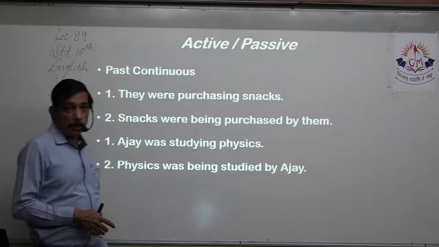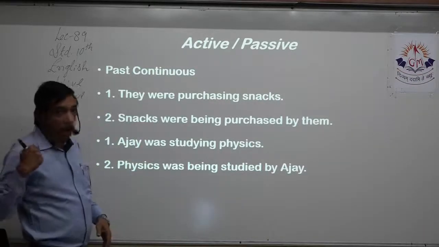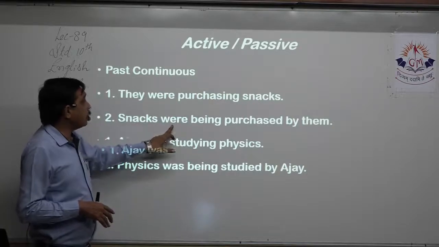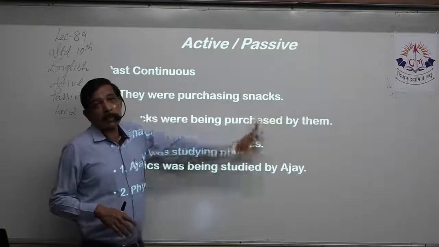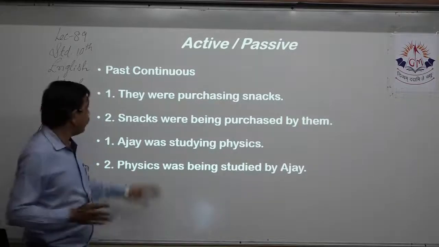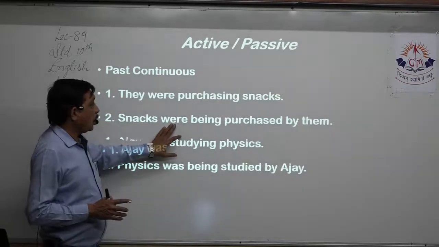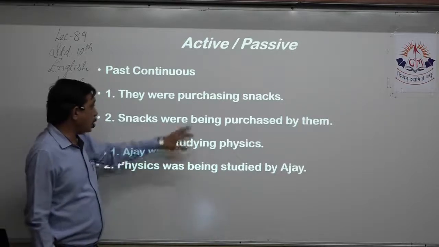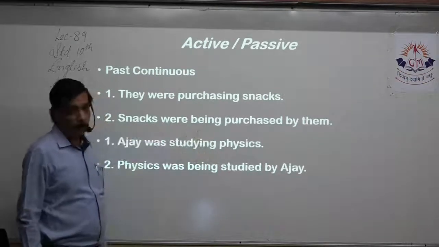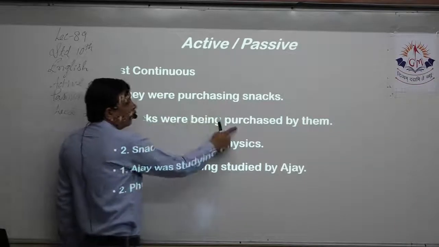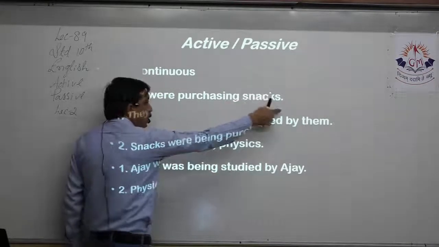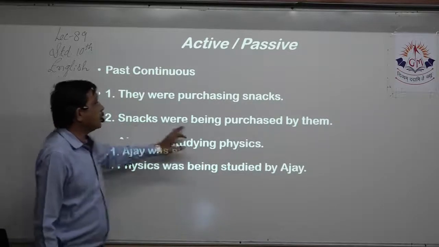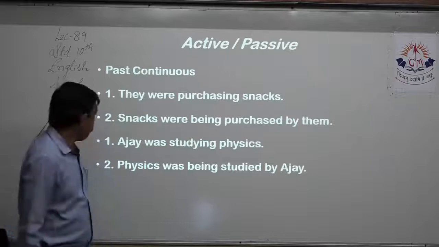Snacks is the object, right? So I bring the object to the front. Snacks. I'll keep were as it is because they is also plural, snacks is also plural. Yes? Snacks were. How to keep it in continuous? By adding ing to the be form, right? Snacks were being purchased. Purchased is the past participle of purchase. So snacks were being purchased by them.